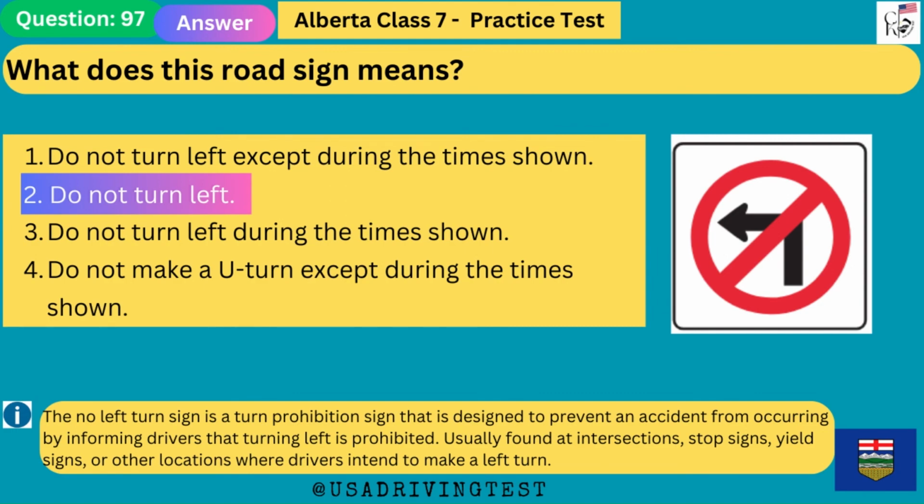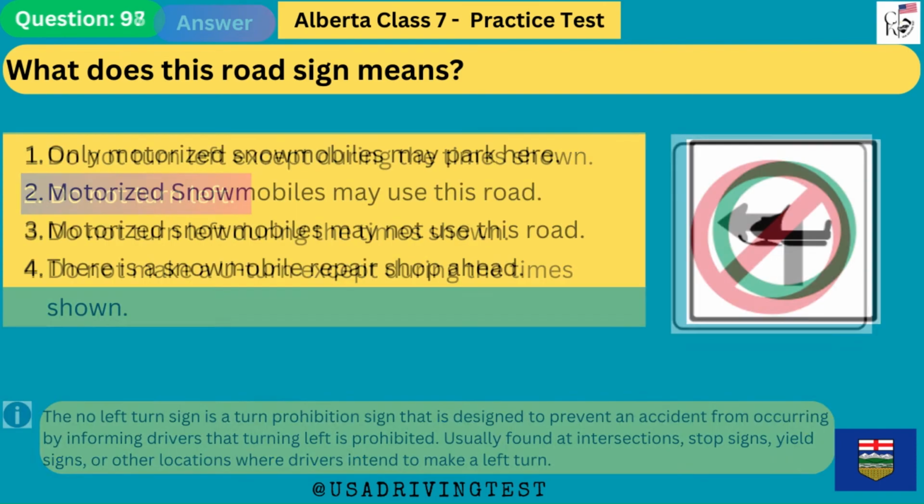The no left turn sign is a turn prohibition sign that is designed to prevent an accident from occurring by informing drivers that turning left is prohibited. Usually found at intersections, stop signs, yield signs, or other locations where drivers intend to make a left turn.